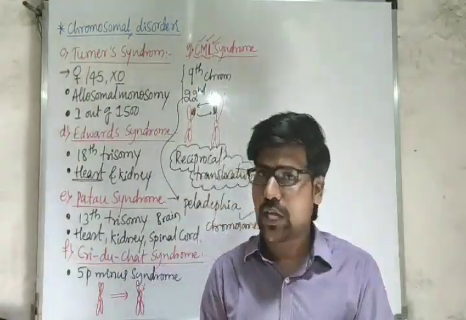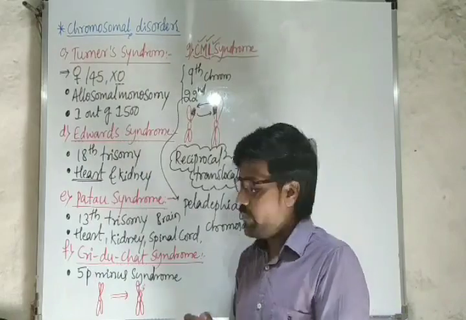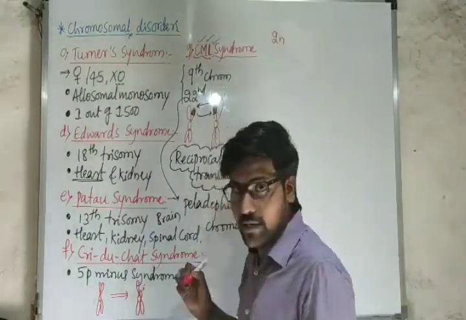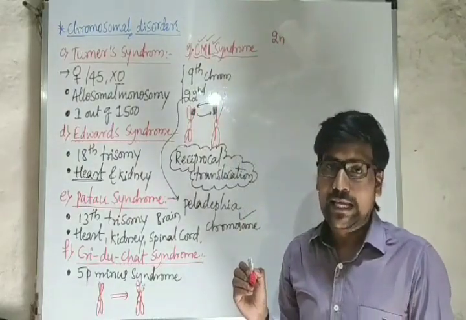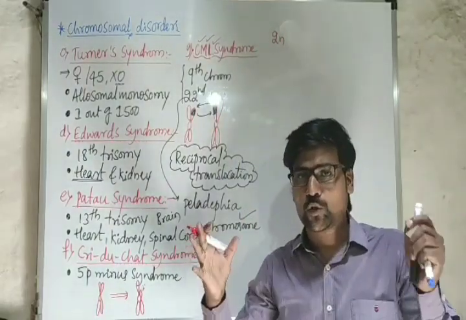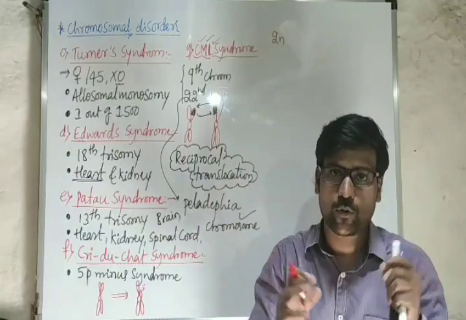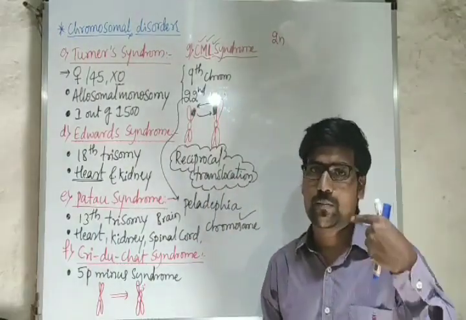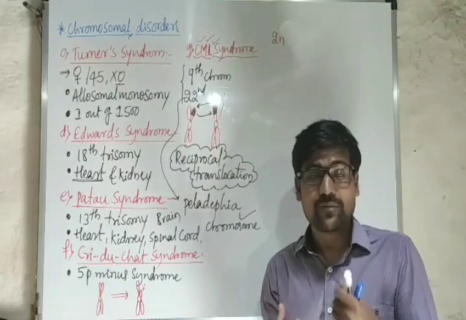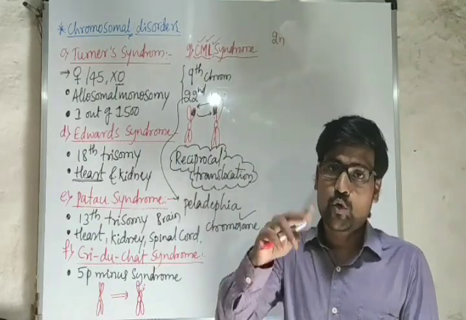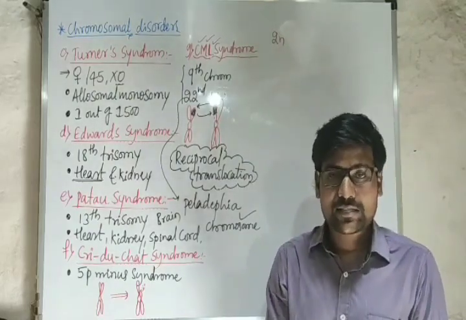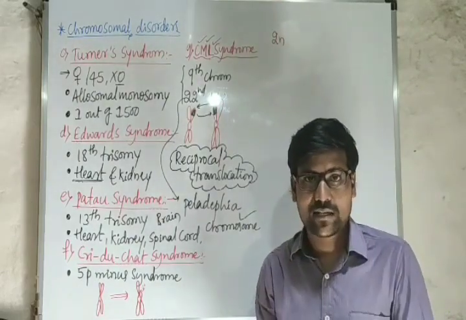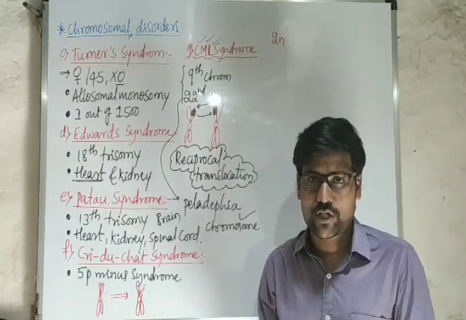And one thing you should keep in your mind: we are diploid organisms, right? Let me write 2n, diploid organisms. In a diploid organism, in the total set of chromosomes, sometimes one chromosome is extra, sometimes one chromosome is less. Sometimes two chromosomes are less in the pair, or sometimes 3 chromosomes are there in the pair, sometimes 4 chromosomes. So we have many conditions.